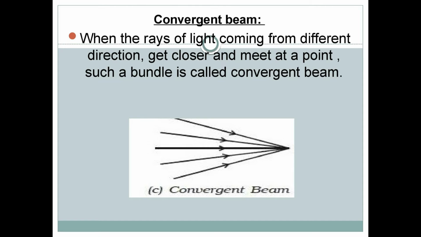Next topic is convergent beam. You can see the figure. The rays of light are converging towards a point. So the definition is: when the rays of light coming from different directions get closer and meet at a point, such a bundle is called a convergent beam. The rays of light come from different directions, slowly get closer, and then meet at a point, and this bundle of light is called a convergent beam.